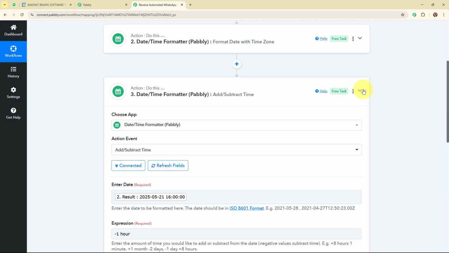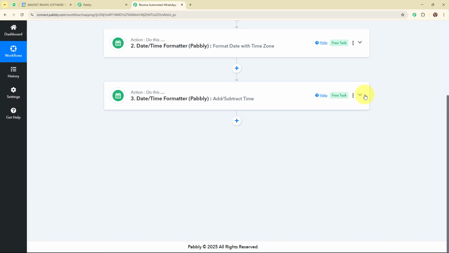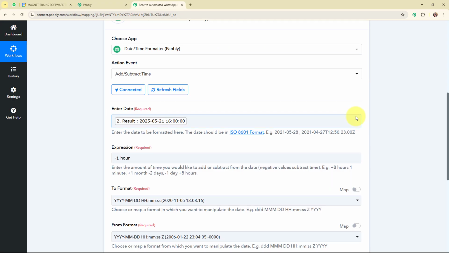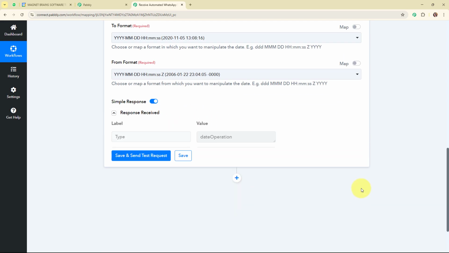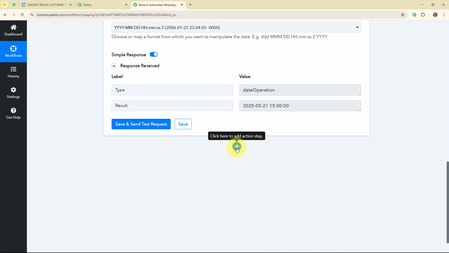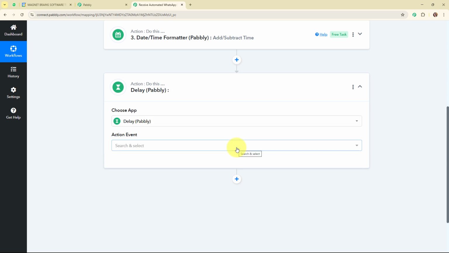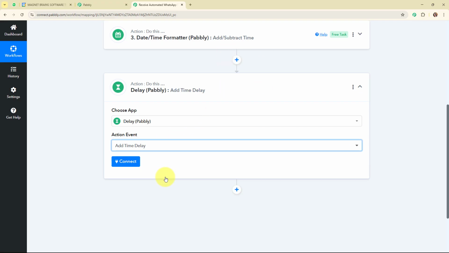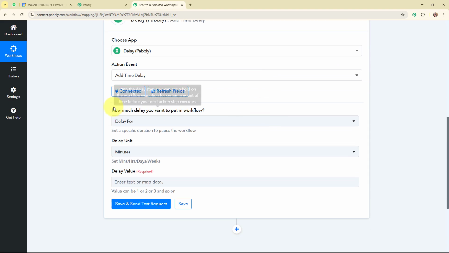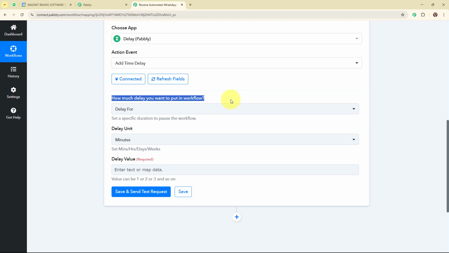So now after getting the time from 1 hour before the actual time starts, what I'm going to do is that I'm going to set up a WhatsApp reminder for this particular time. So for that I'm going to add another action step over here, and here in this action step I'm going to select my action application as delay by Pabbly. So here by using this particular feature I'm going to delay this entire workflow until that particular time. So for that I'm going to select my action event as add time delay, and then I'm going to click on this connect, and then it is asking me how much delay you want to put in the workflow.